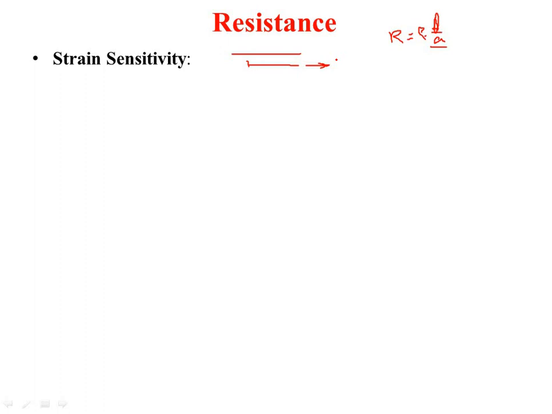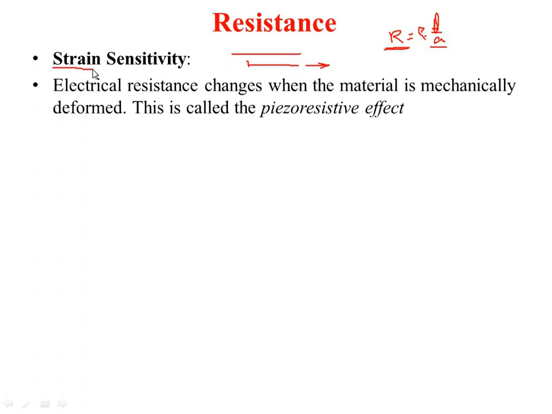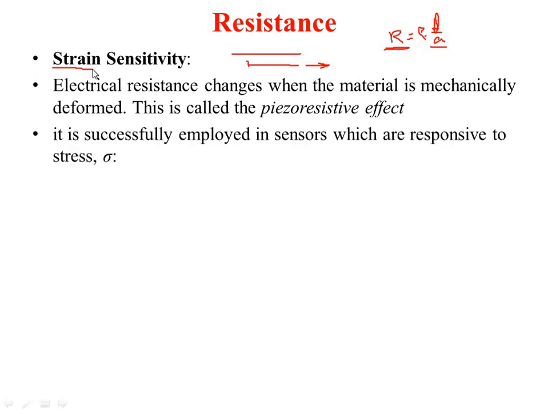So this property is going to change the overall resistance of the wire, and this property is used to measure the strain. This effect is generally called the piezoresistive effect, when it is mechanically deformed, and it is successfully used in the sensor that is responsive to stress.